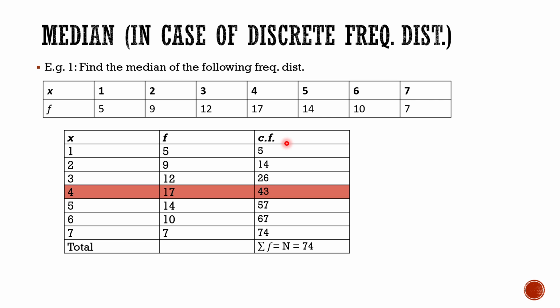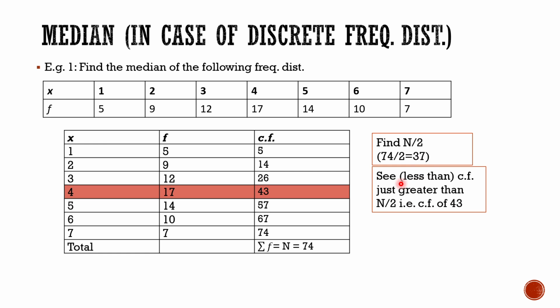Now what do we have to do next? First of all, we'll note that the number of observations here is 74, that is even. So find n by 2. First of all, we'll get n by 2 as 37. Now we'll find the less than cumulative frequency just greater than n by 2.